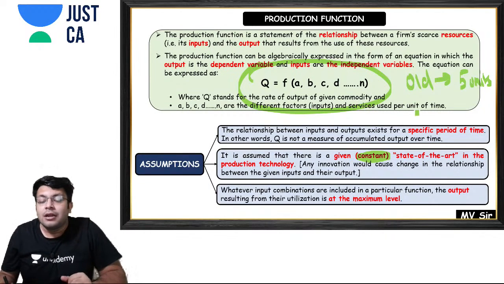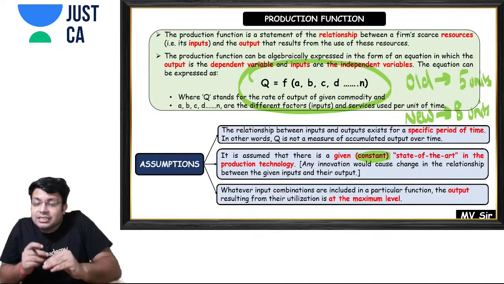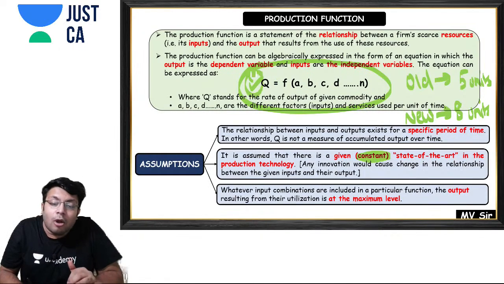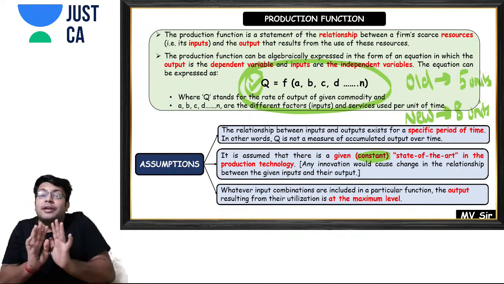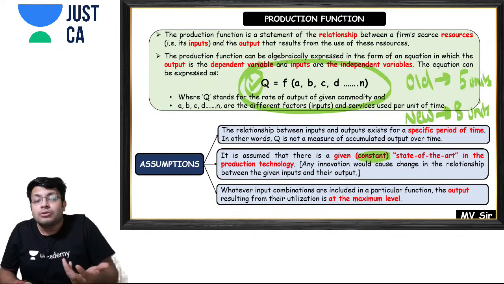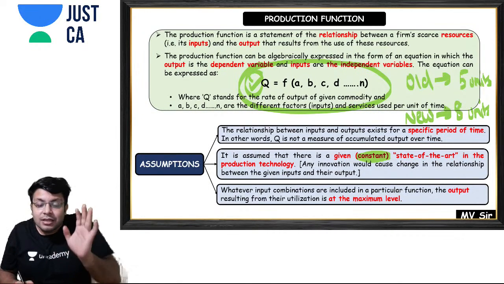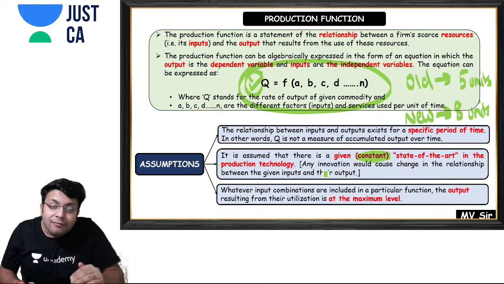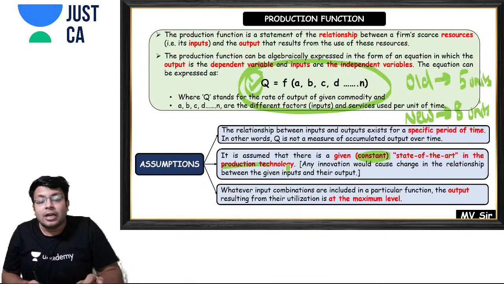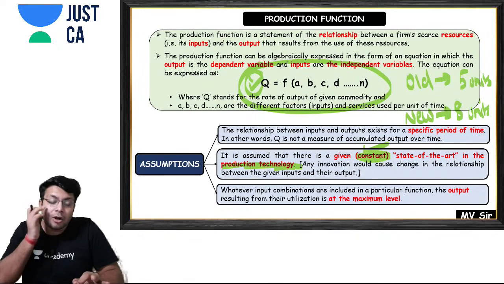But now if you use a new machine, it may happen that you are able to produce 8 units in a day. Now what is happening? By changing the technology, this function will keep on changing again and again, and we don't want that. So that is why we have to assume that the production technology is constant.